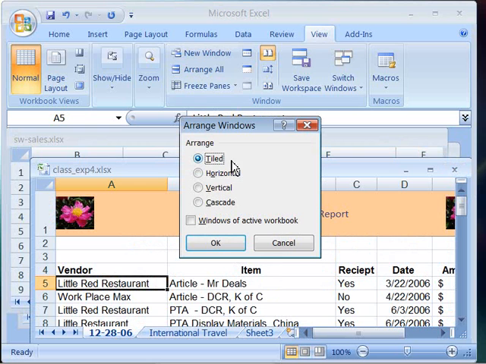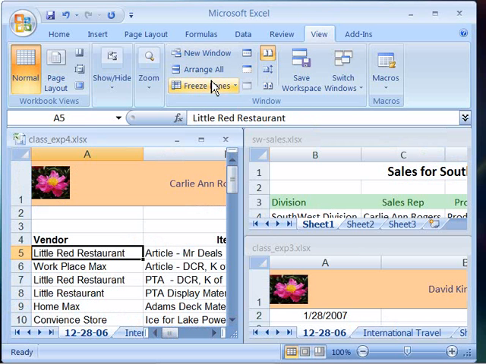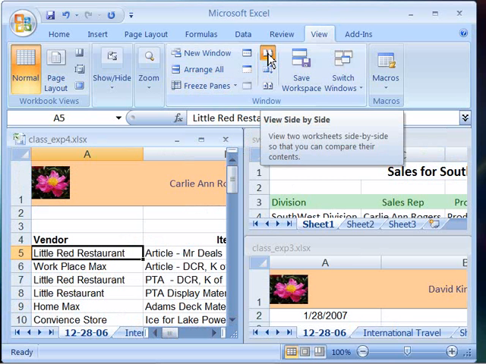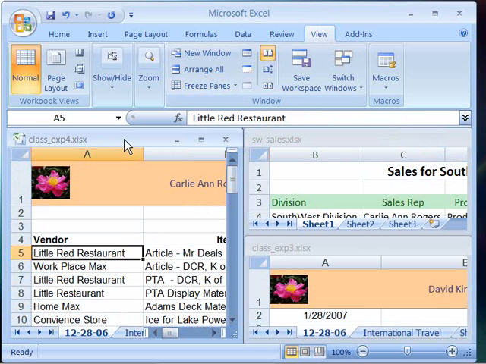There's another nice feature that I'd like to show you, and it works best with the tiled view, and this is how to do a view side by side. The first thing that you need to do is make a worksheet active. So I'll go ahead and make Class EXP4 my active worksheet.